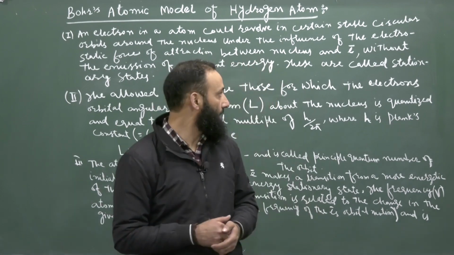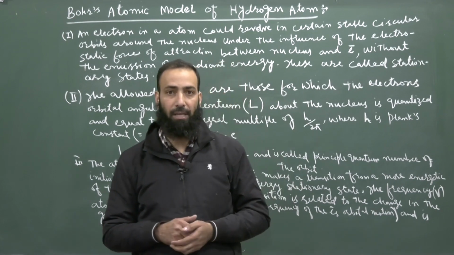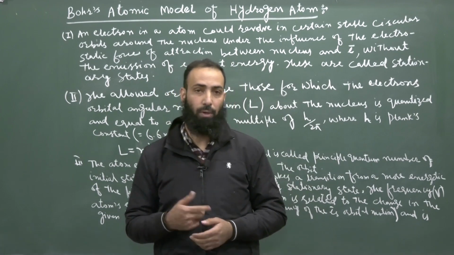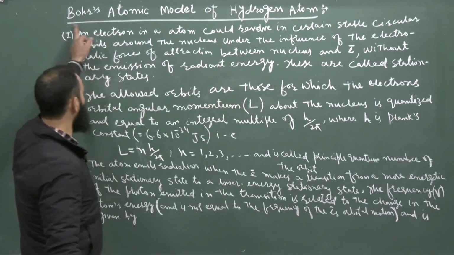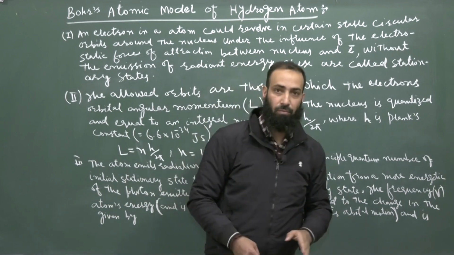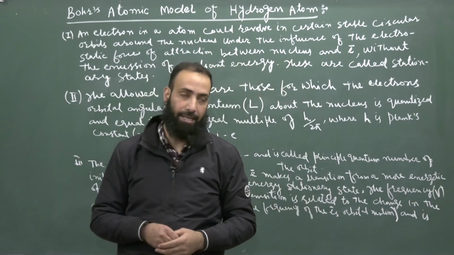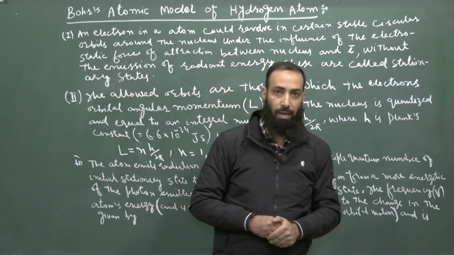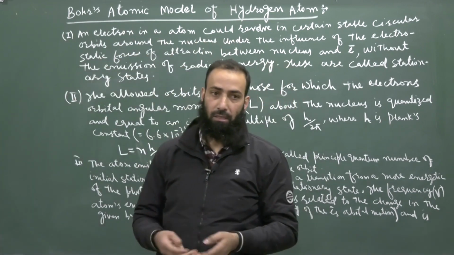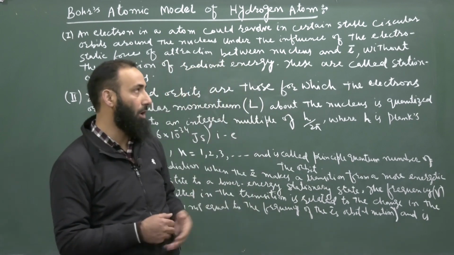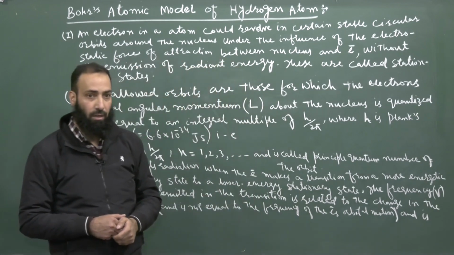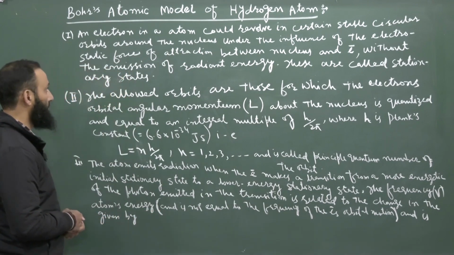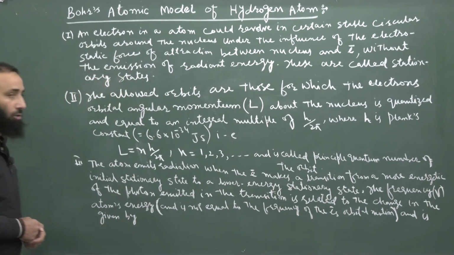He combined the classical and the early quantum concepts and proposed a new atomic model, which is known as Bohr's model of the hydrogen atom, which we are going to study in this lecture. That is Bohr's atomic model of the hydrogen atom. He gave his atomic model in the form of three postulates, which are known as Bohr's postulates of the hydrogen atom. Now, what are those three postulates?